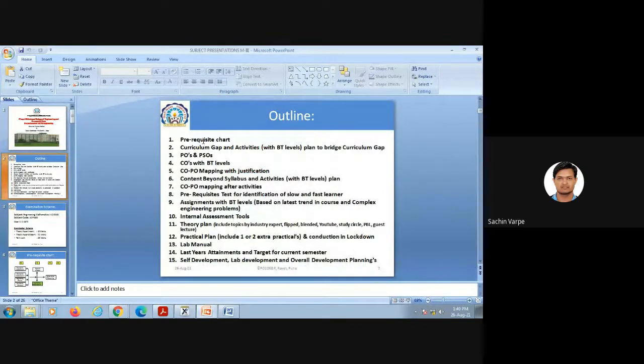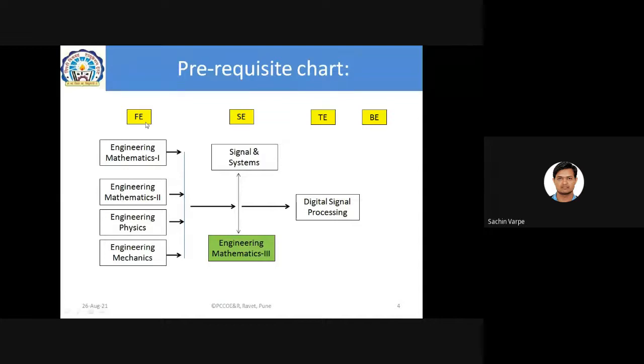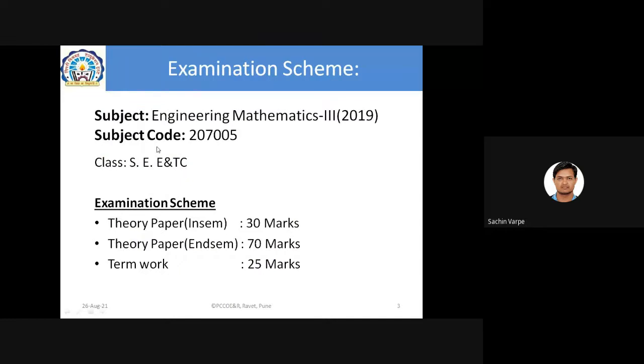The prerequisite chart, I've just explained. From first year we need some prerequisites from M1, M2, physics, and some concepts from mechanics for Engineering Mathematics 3, and even some concepts from signals and systems. These are all things we are going to apply for subjects like DSP, digital signal processing, and for the subjects from TNP. This is the examination scheme for the 2019 pattern.